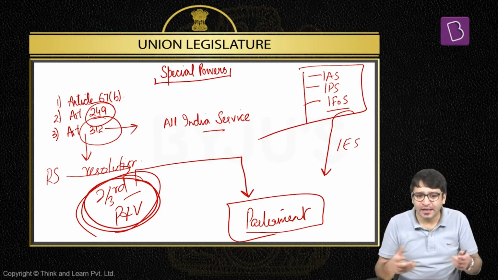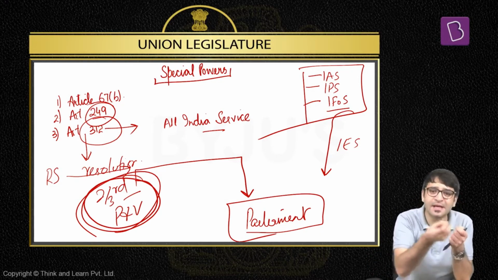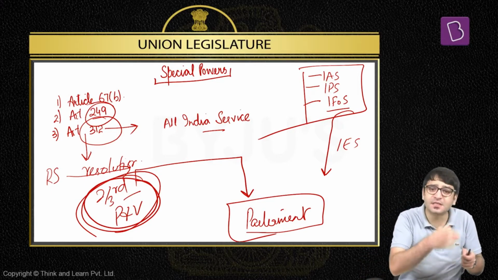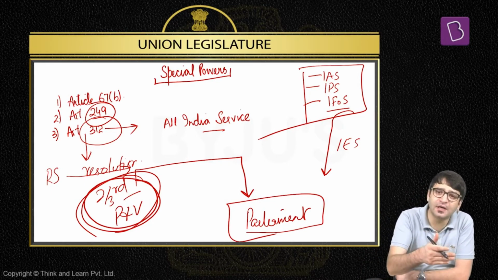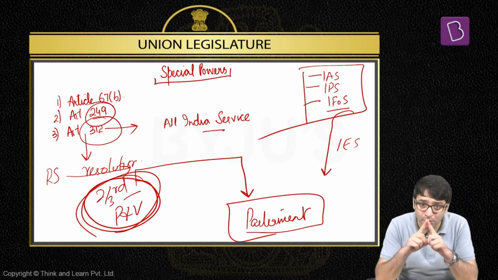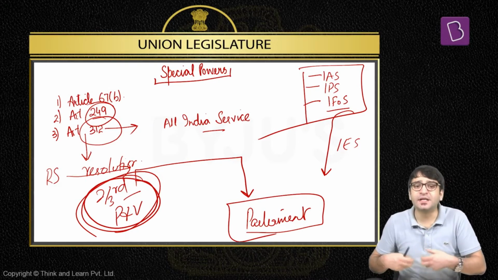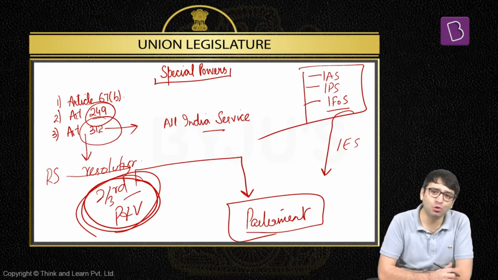That's how it is. And that's why if a new all India service is to be created, states have to give their consent. How do states give their consent? Through Rajya Sabha. Since Rajya Sabha is the Council of States, since Rajya Sabha represents the states in the Indian Parliament, unless and until Rajya Sabha passes a resolution under Article 312, that too by 2/3 of the members present and voting, Parliament cannot create a new all India service, which means only parliamentary law can create a new all India service. But Parliament cannot initiate creation of an all India service on its own unless and until Rajya Sabha passes a resolution by 2/3 of the members present and voting.